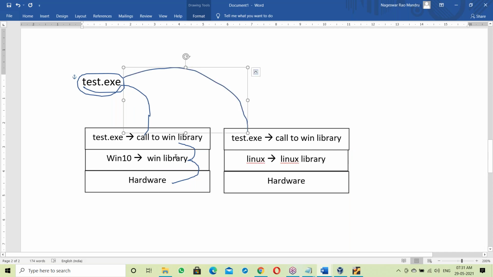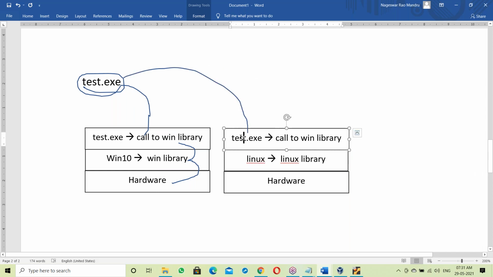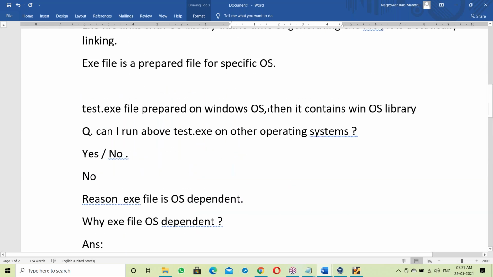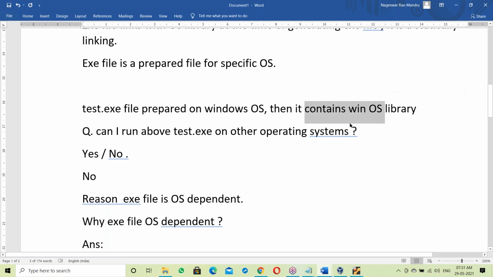After placing it on the Linux base, when you try to run test.exe file, it will try to call Windows library, because Windows library is a part of the exe file, already linked. Test.exe contains Windows OS library, already linked.